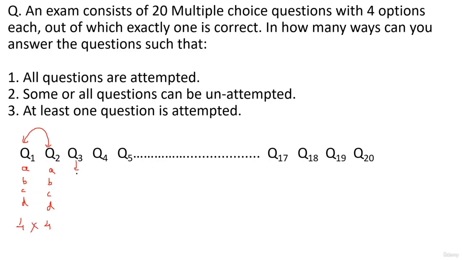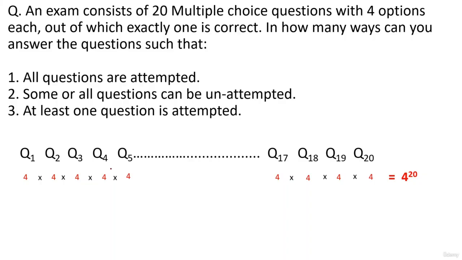Similarly, for Q3 how many ways will there be, guys? A, B, C, D, again 4 ways. So 4 into 4 into 4 will be 64. Again for Q4, into 4. So as you can see guys, every question will have 4 options if you're attempting all. So for 20 questions you have 4 options each. So for 20 questions, what will the number of ways be? 4 into 4 into 4 and so on up to 20 times. So this is 4 raised to the power 20. That is the total number of ways of answering the questions such that all the questions have to be attempted.